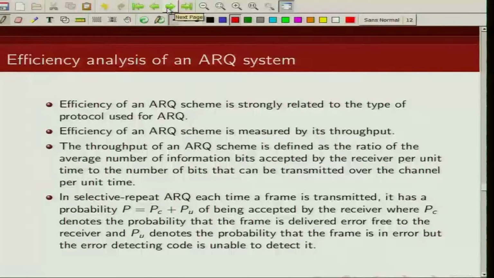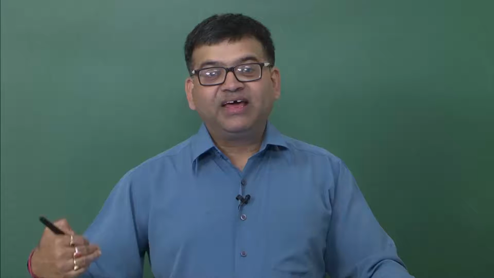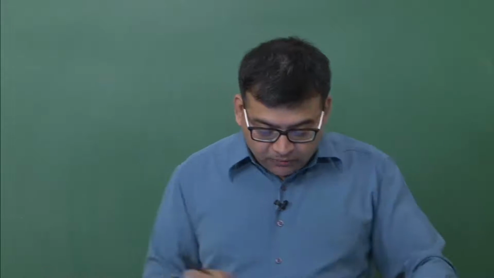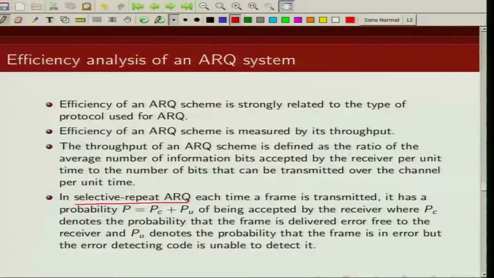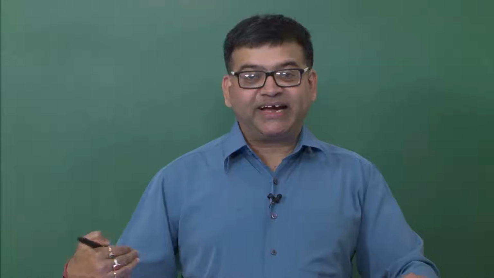So let us compute this throughput for each of the three ARQ protocols that we talked about. The first scheme we are going to talk about is selective repeat ARQ. In selective repeat ARQ, the probability of receiving or accepting a packet is given by P, which is the sum of two probabilities. The probability PC is the probability that the frame is delivered error free, and the probability PU is the probability that the error detecting code failed to detect an error.